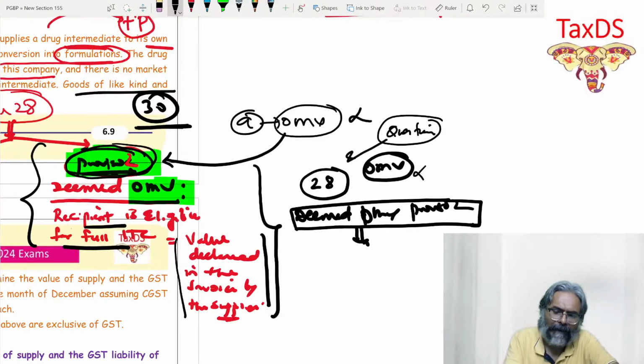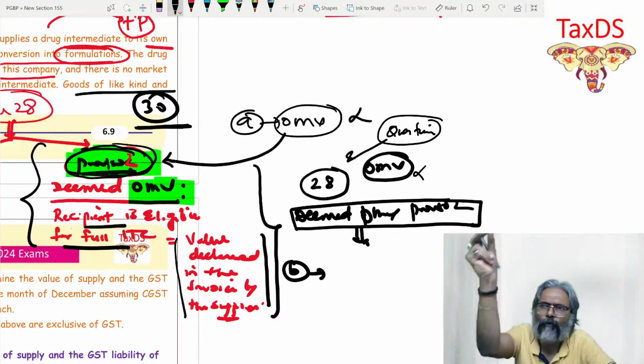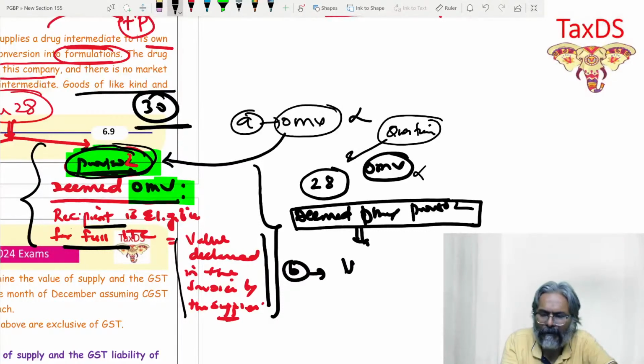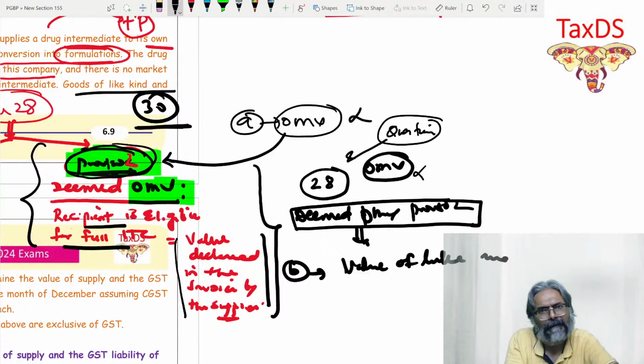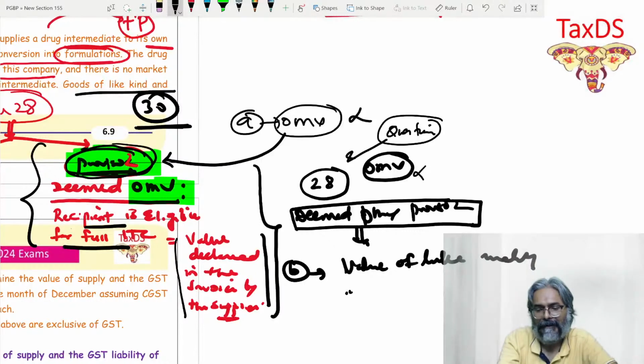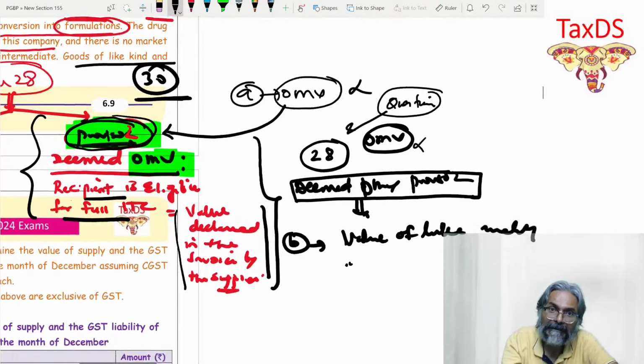And you'll say, okay, sir, in this case, what about point number B? Yes, point number B also you'll write that if in the above case OMV cannot be adopted, because that condition is to be fulfilled, that the recipient can take full ITC, then the value of like kind and quality can be taken, which in the instant case is not available. That is what point number B says.